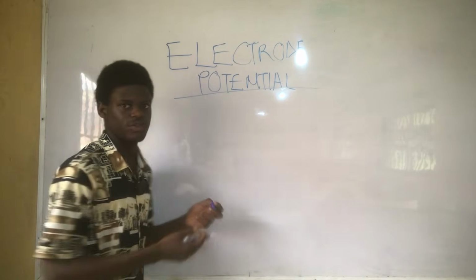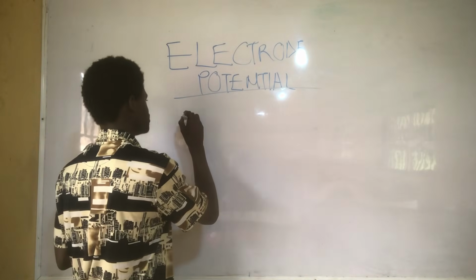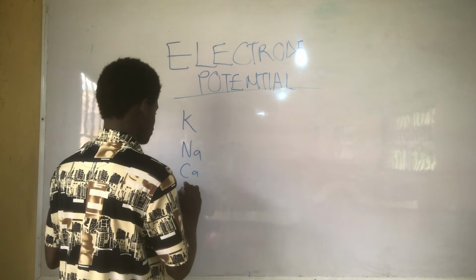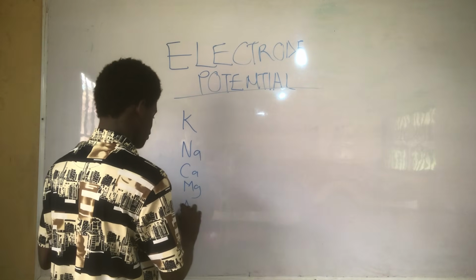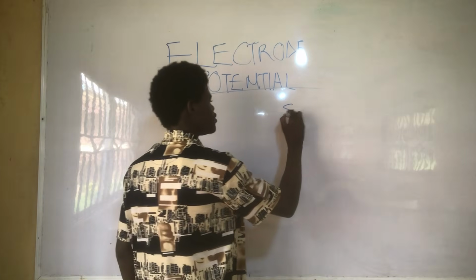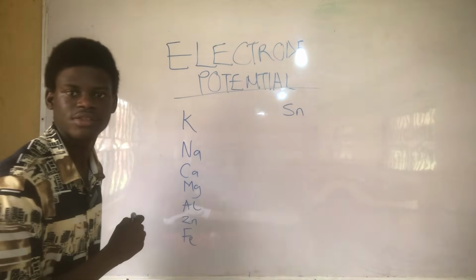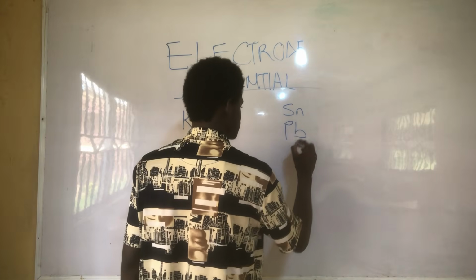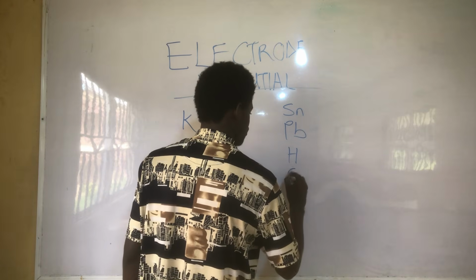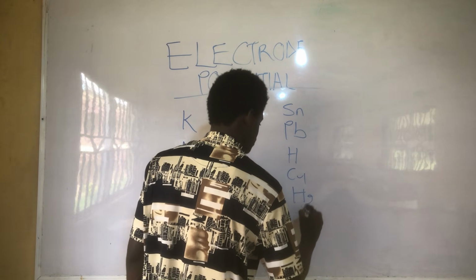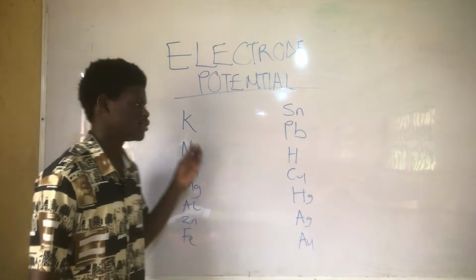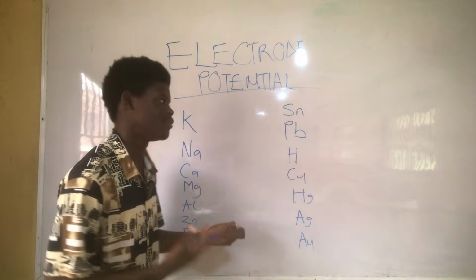As you all know, the electrochemical series for electropositive metals, that's the electropositivity series, is potassium, sodium, calcium, magnesium, aluminum, zinc, iron, tin, lead, then hydrogen, copper, mercury, silver, then gold. So this is the electrochemical series for electropositive elements.